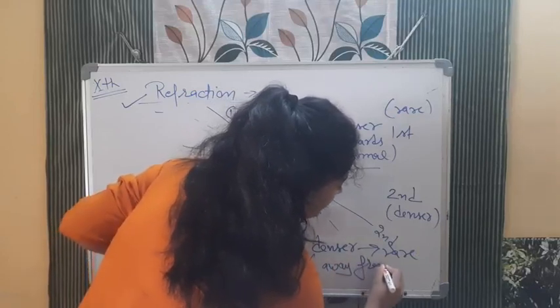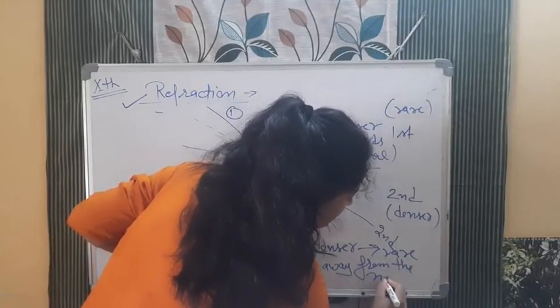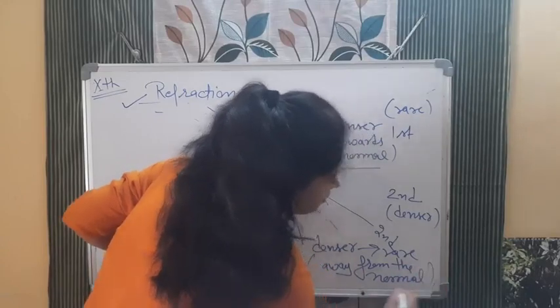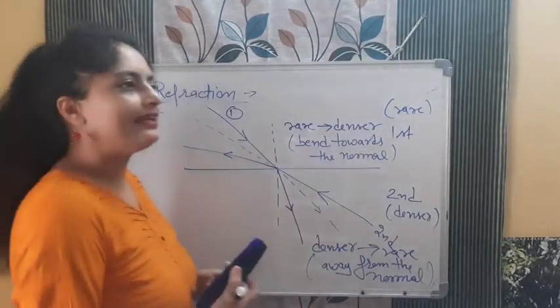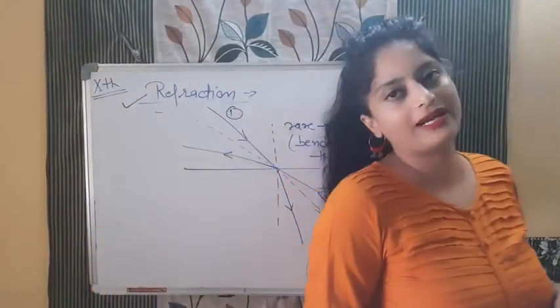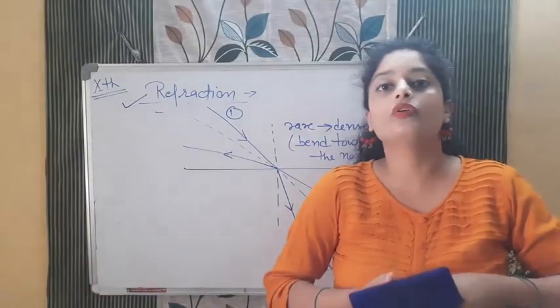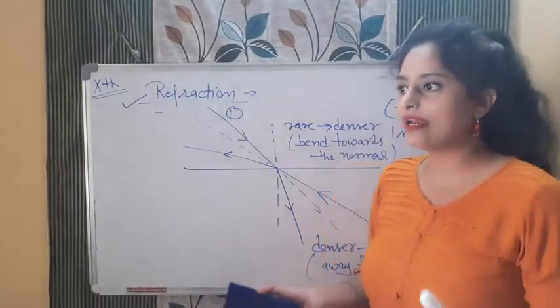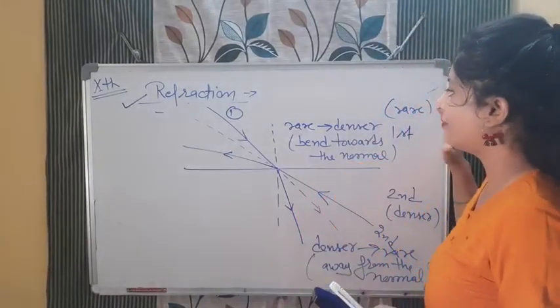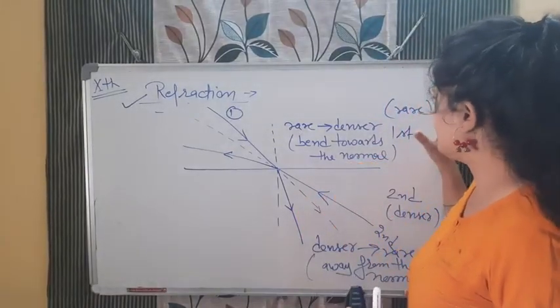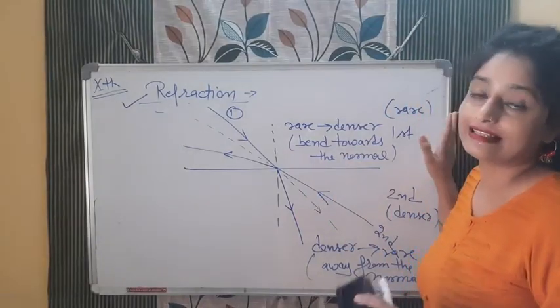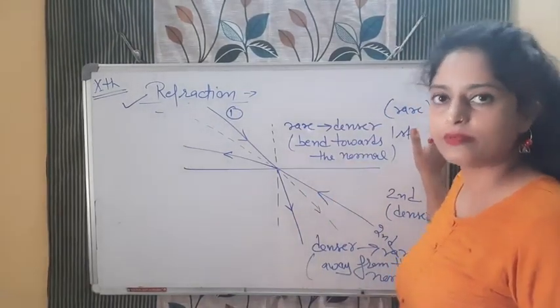In both the cases, refraction is happening here. The only difference is what? When the light is going from rare to denser, it bends towards the normal, and when the light is going denser to rare, it goes away from the normal. Now, how we will consider that the optical density of a medium is more or less depends on the refractive index, which I will tell you.